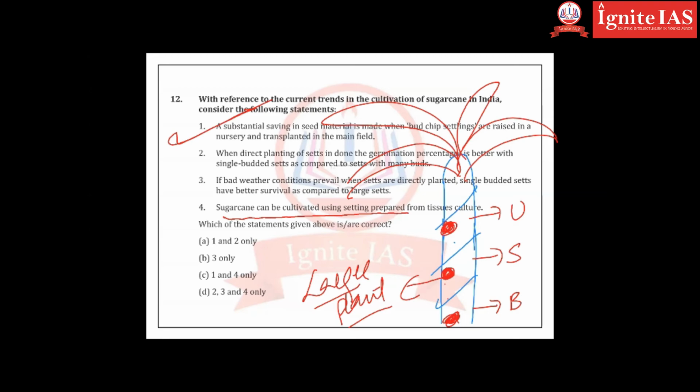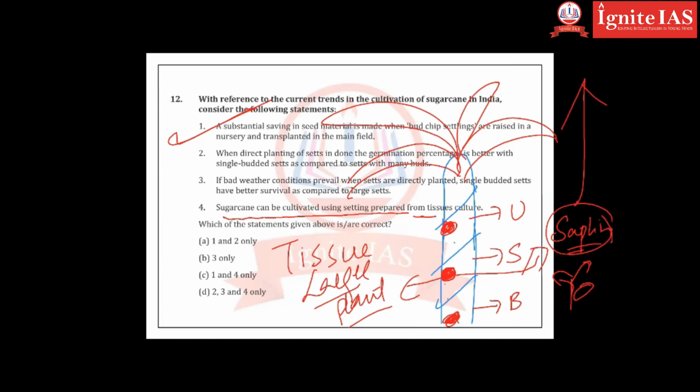Sugarcane can be cultivated using setts prepared from tissue culture. This budding can also be prepared by using tissue culture. What is tissue culture? Tissue culture means I take some tissues of some plant and I develop them in the laboratory. That is called tissue culture. In the laboratory, the tissues will develop into small saplings. Saplings are different from the plants. They are small plants. After saplings, I can bring them out of the laboratory and place them in the fields. So 1 and 4 are correct, whereas 2 and 3 are wrong.